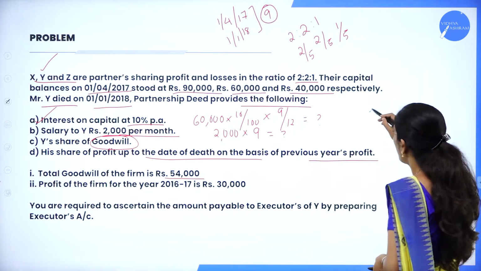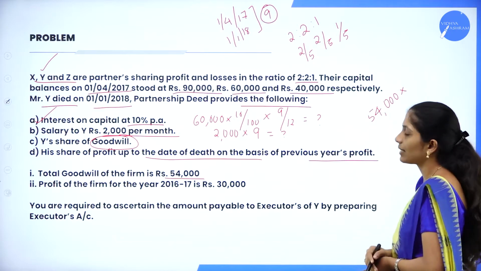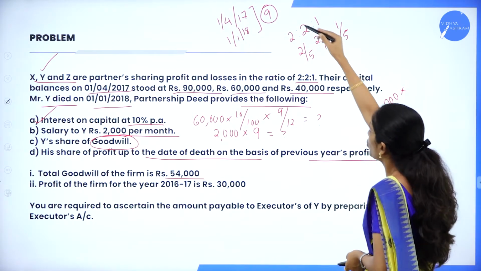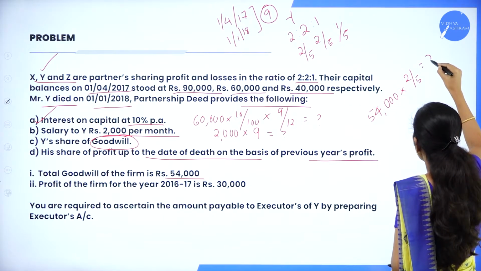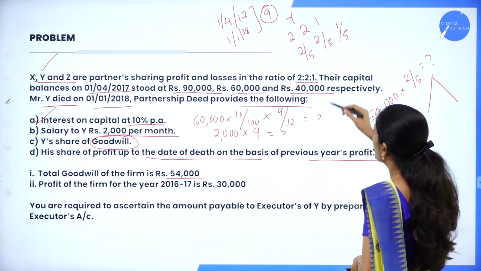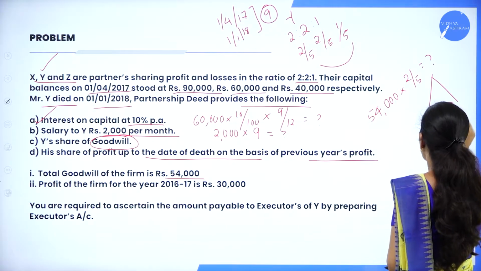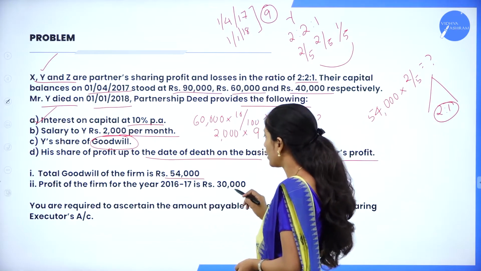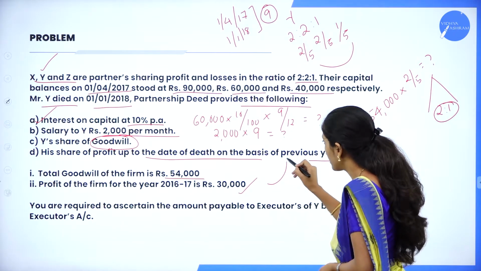Now what you have to do? 54,000 is the total goodwill. First we have to take the deceased partner's share. So the deceased partner is Y. So Y's share is 2/5. Now this amount has to be distributed among the remaining partners in which ratio? Gain ratio. That is how much? 2:1 ratio. Next, profit of the firm for the year 2016-17 is 30,000. So we have to calculate this profit.